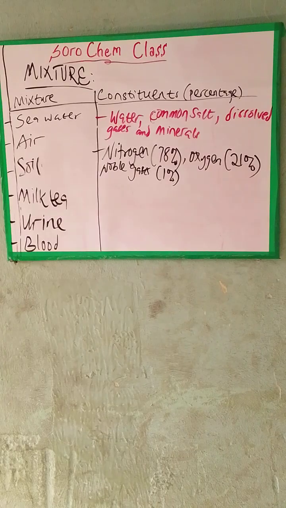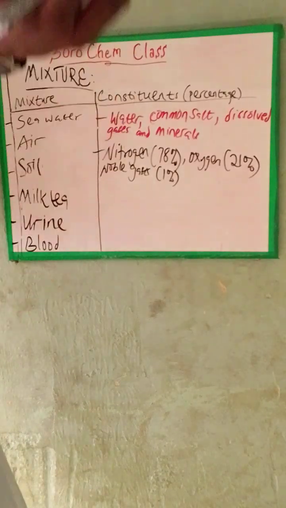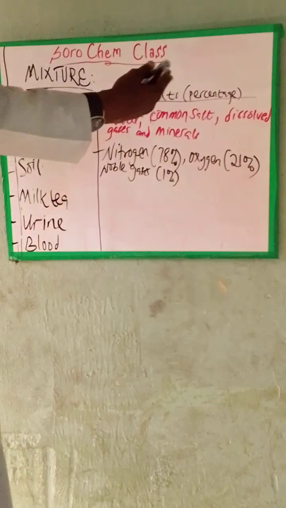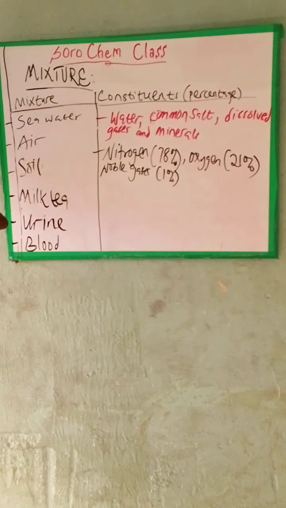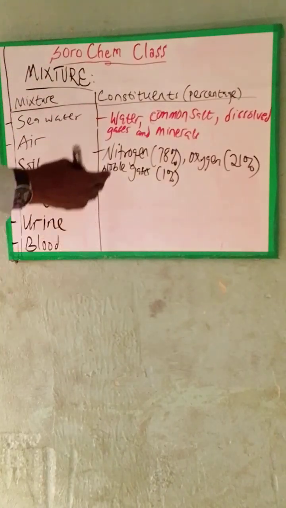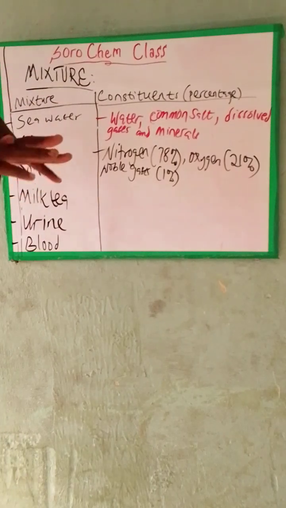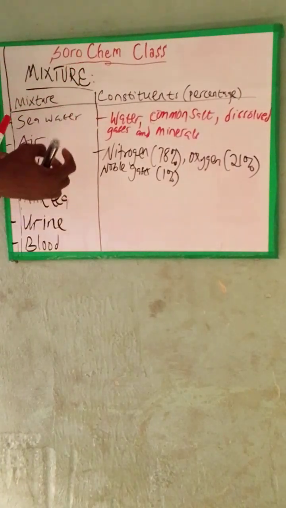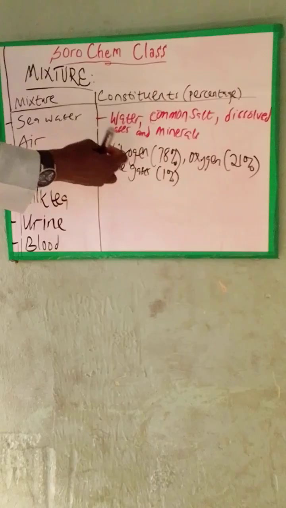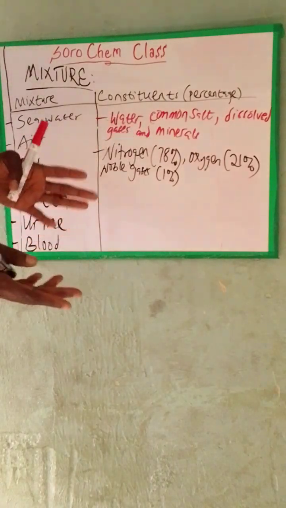So this is to tell you that air is a mixture, because air is not just ordinary air. Air is made up of nitrogen, oxygen, and noble gases. In the air we are breathing, nitrogen, oxygen, and noble gases are there in the form of a mixture, and we can easily separate nitrogen, oxygen, and noble gases from air.